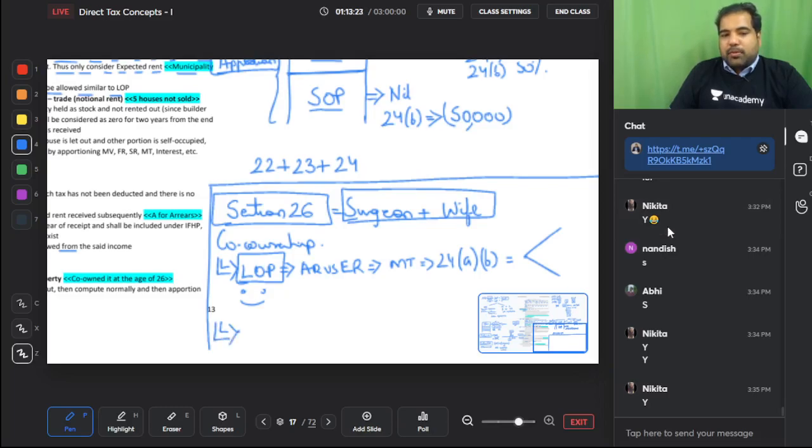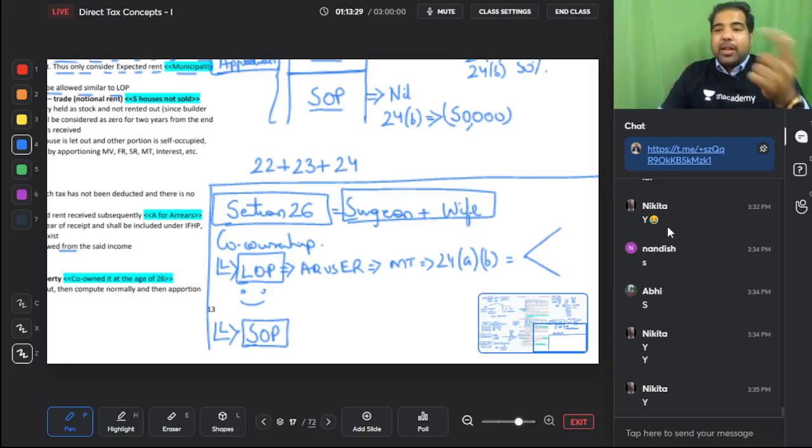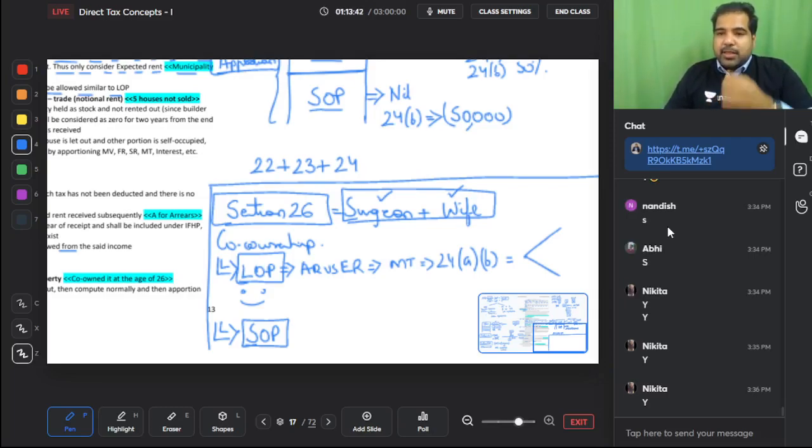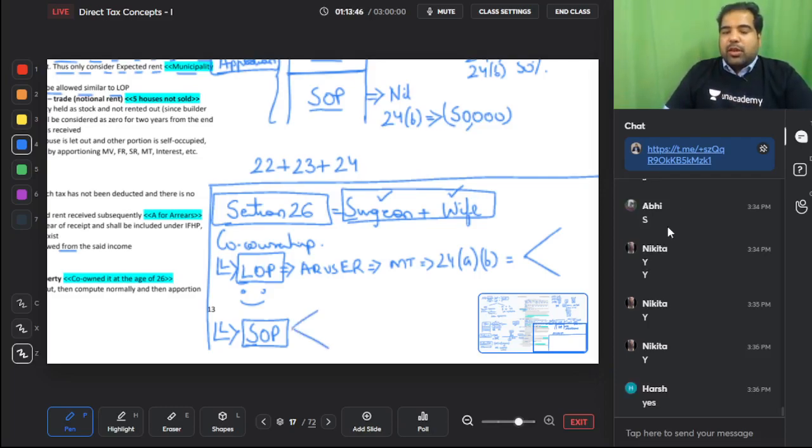But in SOP, if it's self-occupied and you've taken a loan on which you're paying interest, will the surgeon and the wife both get up to 2 lakh rupee benefit? Yes, because the benefit is per person, and hence in SOP straight away you will do two calculations.